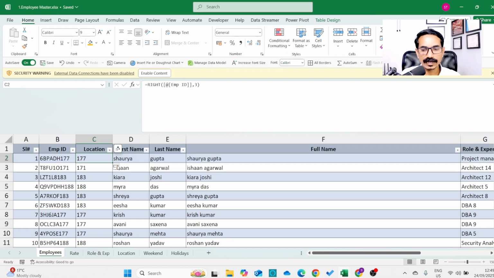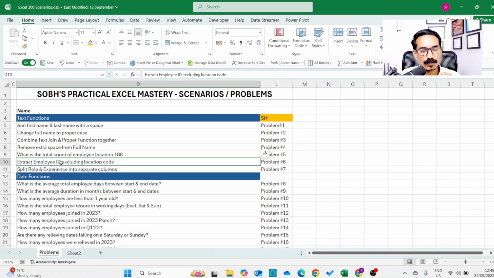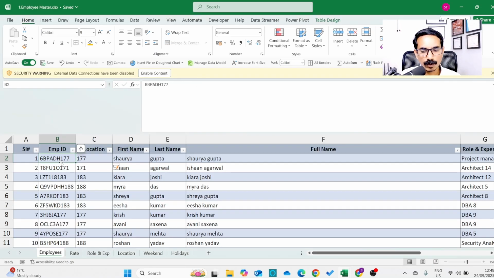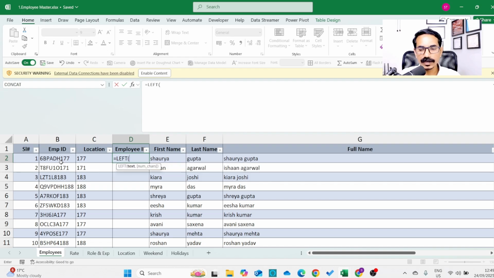Now the next problem is to extract the employee ID excluding the location code. The employee ID is on the left side, so we should extract from the left side. To extract from the left, we use the LEFT function, and then we select the employee ID. How many characters do we want to extract? 1, 2, 3, 4, 5, 6 characters, comma, 6.